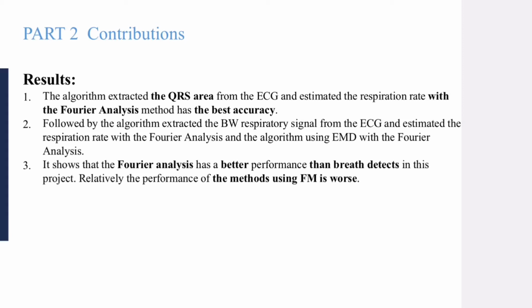First, the algorithm that extracted the QRS area from the ECG and estimated the respiration rate with the Fourier analysis method has the best accuracy. This performance is followed by the algorithm that extracted the baseline respiratory signal from the ECG and estimated the respiration rate with the Fourier analysis, and the algorithm using EMD with the Fourier analysis. Third, it shows that the Fourier analysis has a better performance than breath detectors in this project. Relatively, the performance of the methods using frequency modulation is worse.